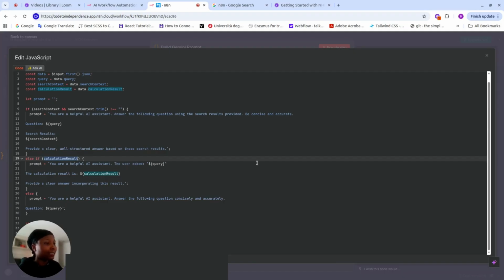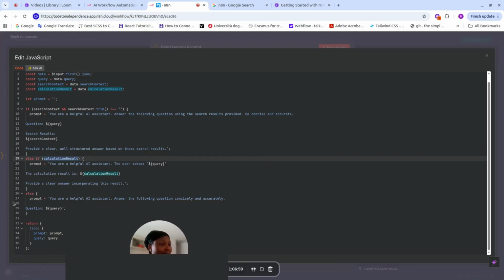So this is the if. These are search results, we're passing it, and we're saying, provide a clear, well-structured answer based on these search results. Now, we're saying else if calculation results, that's the response that came from the calculator. We're saying you're a helpful AI assistant. The user asks the query. The calculation result is provided. Give a clear answer incorporating this result.